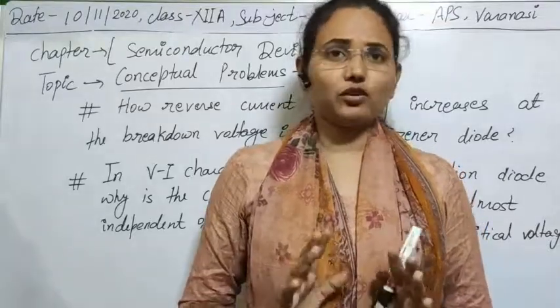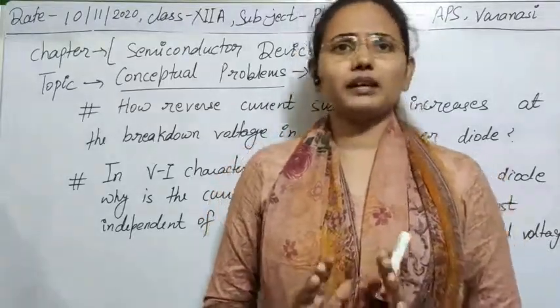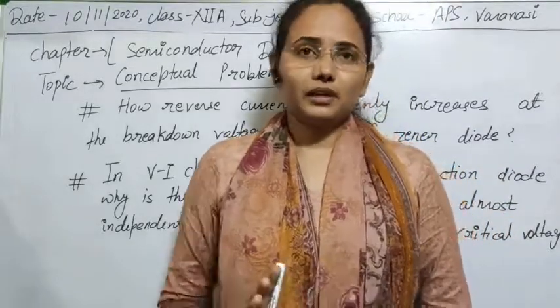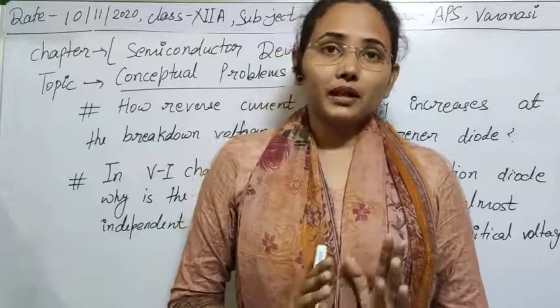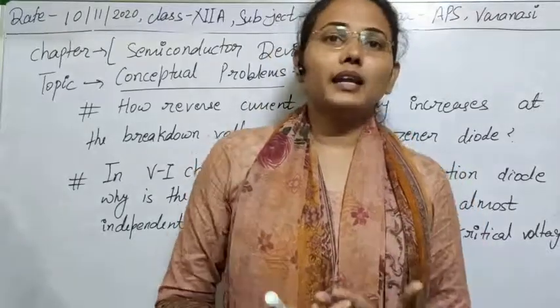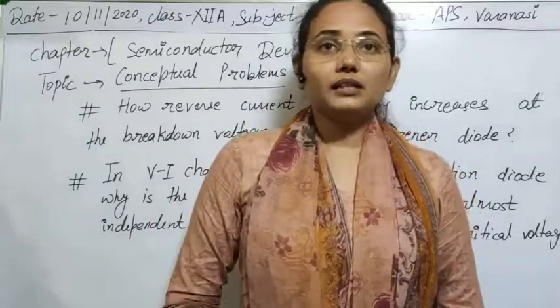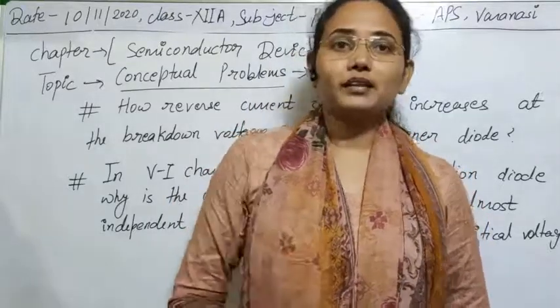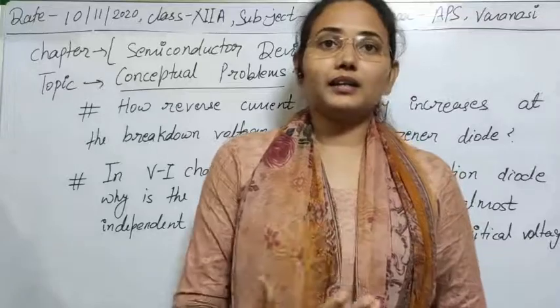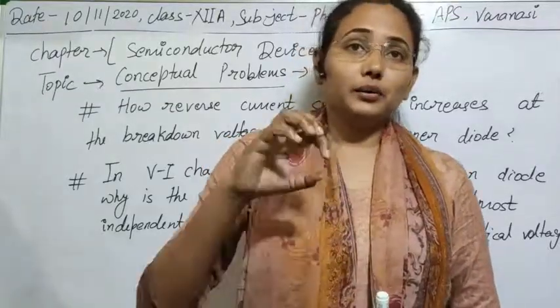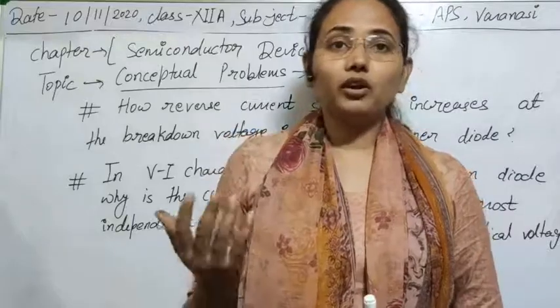But suppose we increase the temperature, then we are providing heat energy to the system, and that heat energy is used to break their covalent bonding, or to remove electrons.